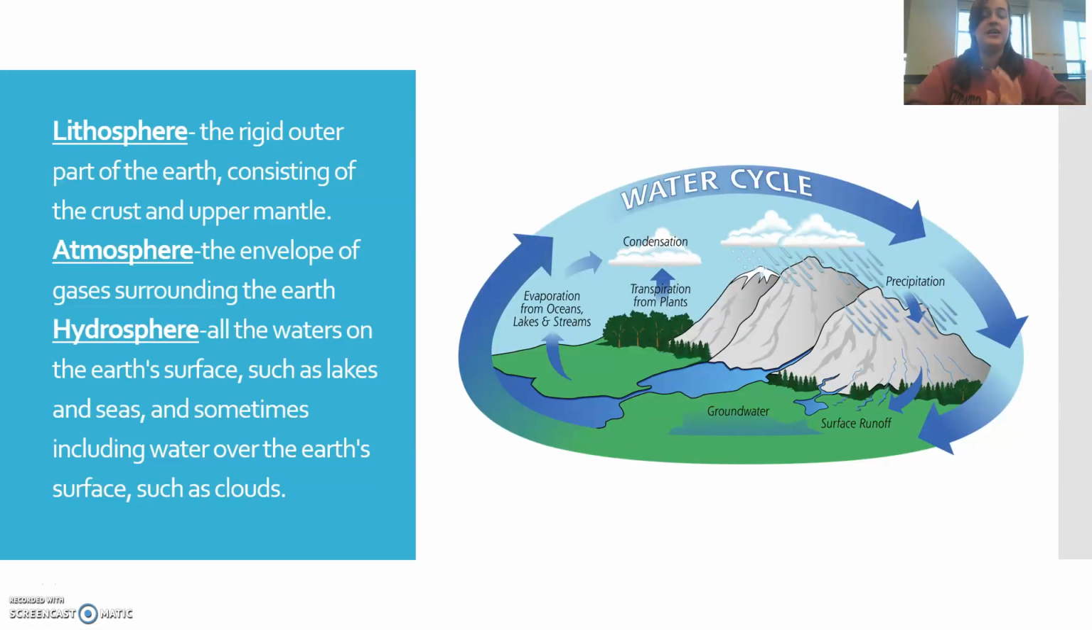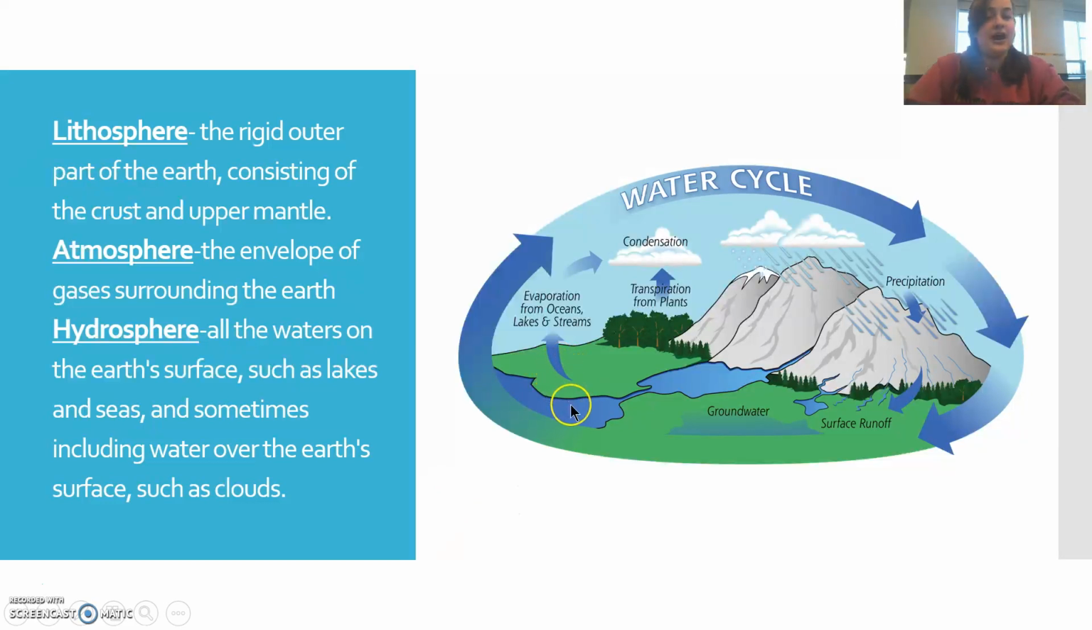The lithosphere is the rigid outer part of the Earth, consisting of the crust and upper mantle. The atmosphere is the envelope of gases surrounding the Earth, while the hydrosphere is all of the water on Earth's surface, such as lakes and seas, and sometimes including water over the Earth's surface in the atmosphere, such as clouds. So, let's get started on what this water cycle is.